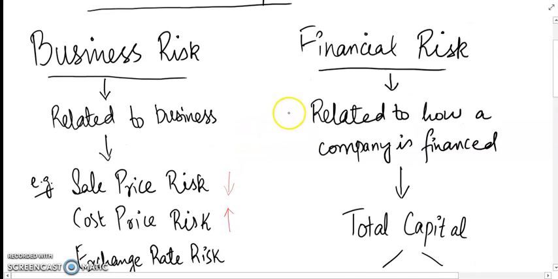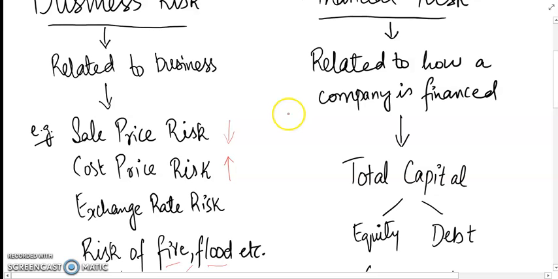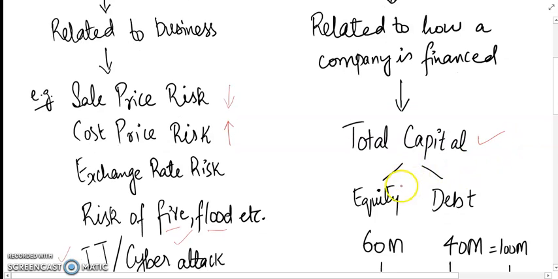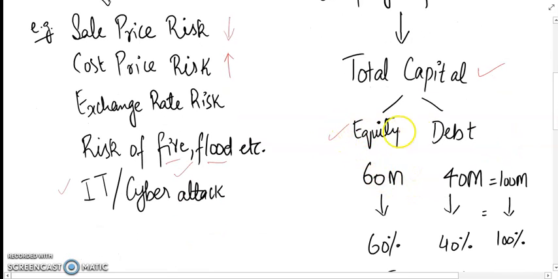Okay, so moving on, financial risks. In the last video we learned that the company has a cost towards the equity holders and towards the lenders. So taking that concept a bit further, the total company's capital consists of number one, the equity, and number two, the debt.